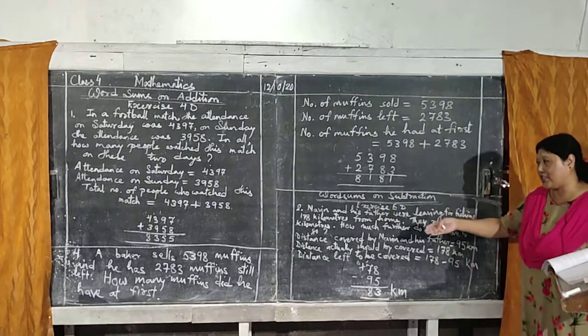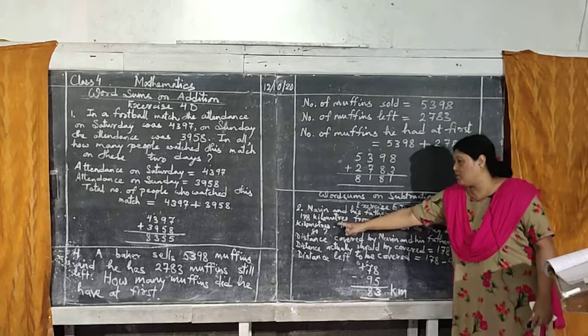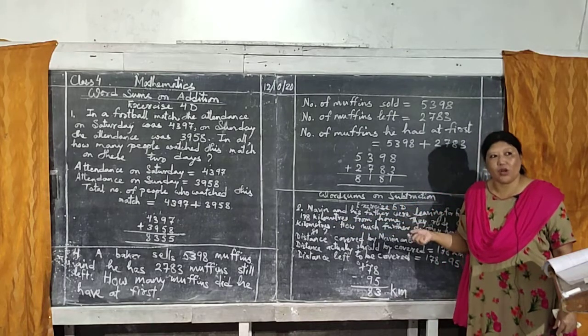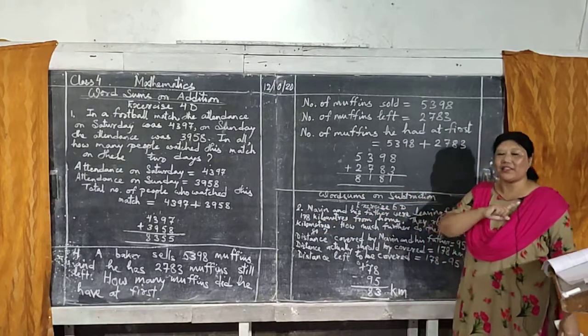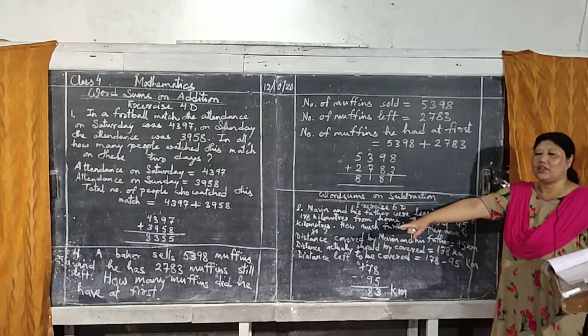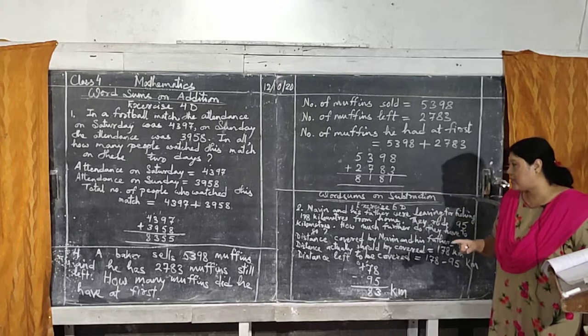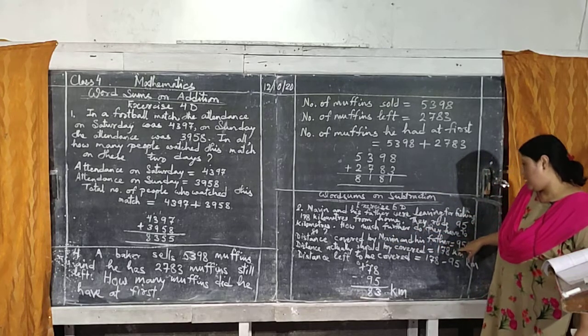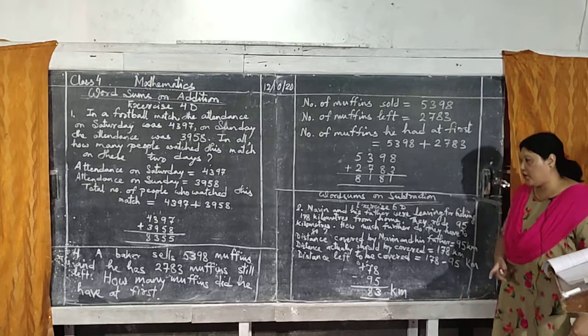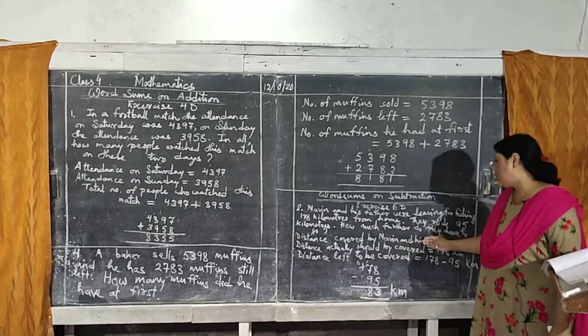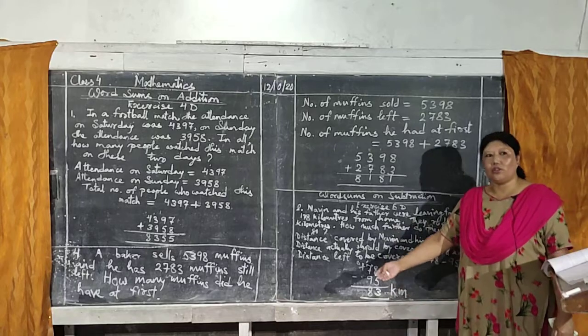So unit is kilometer, you know that, you won't write in inches, right? So 178 kilometer actual distance they had to cover, but they covered only 95 kilometer. Now the question is, how much further do they have to cover?